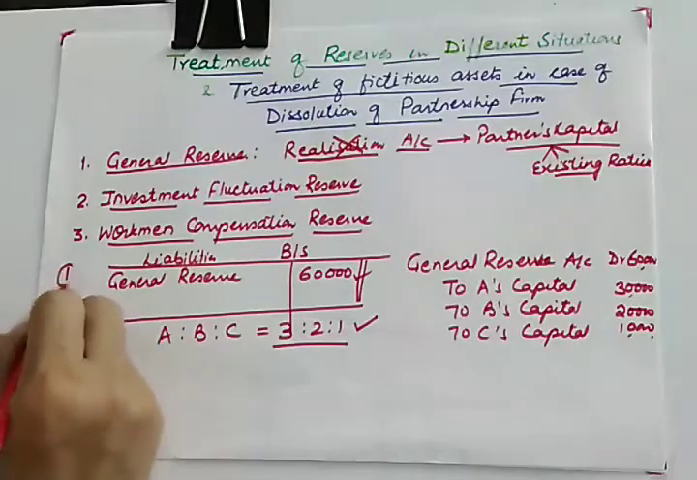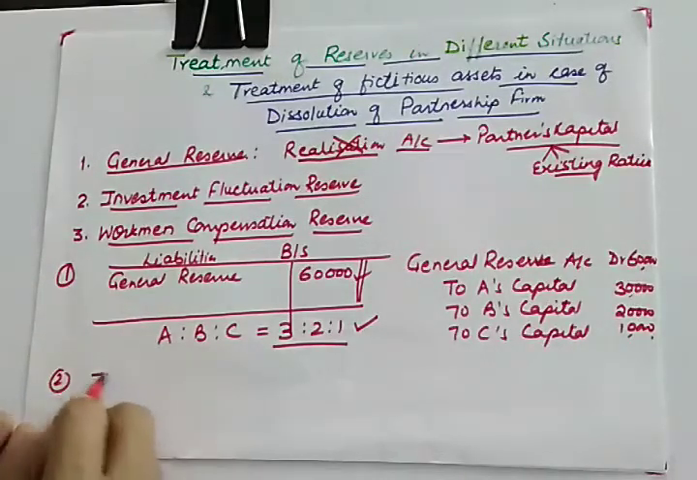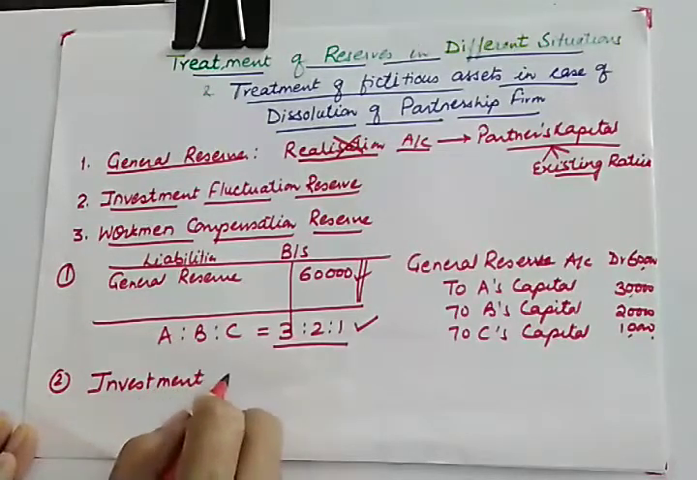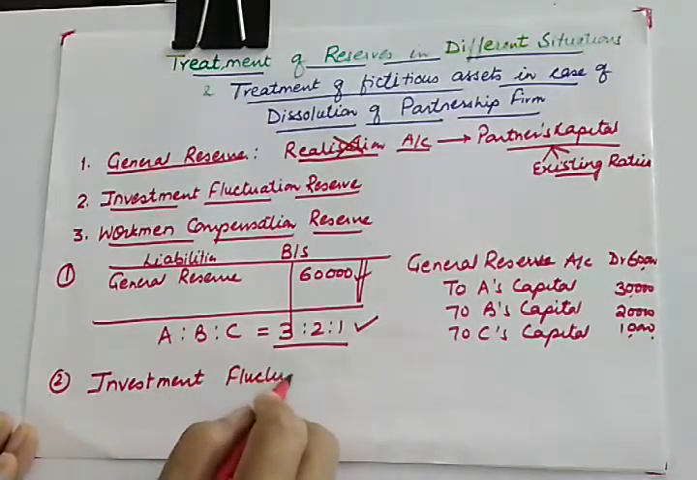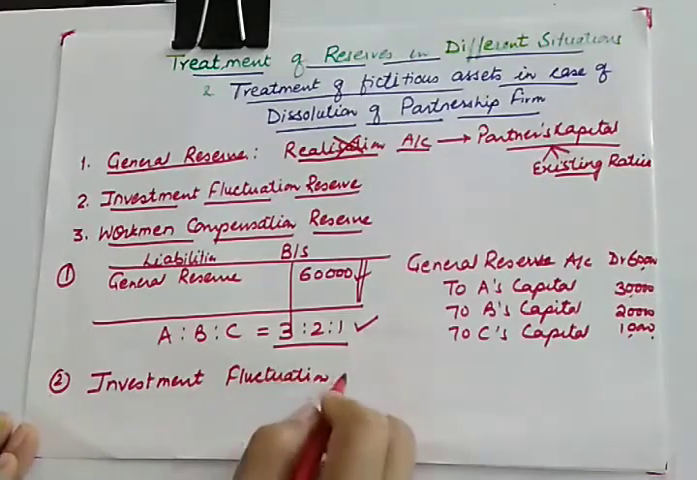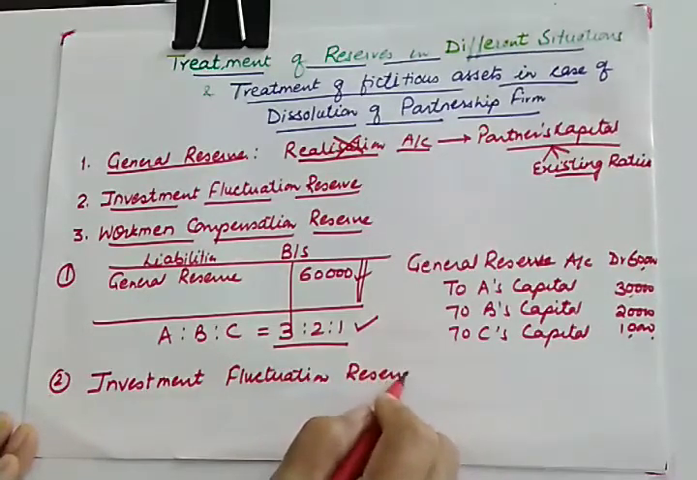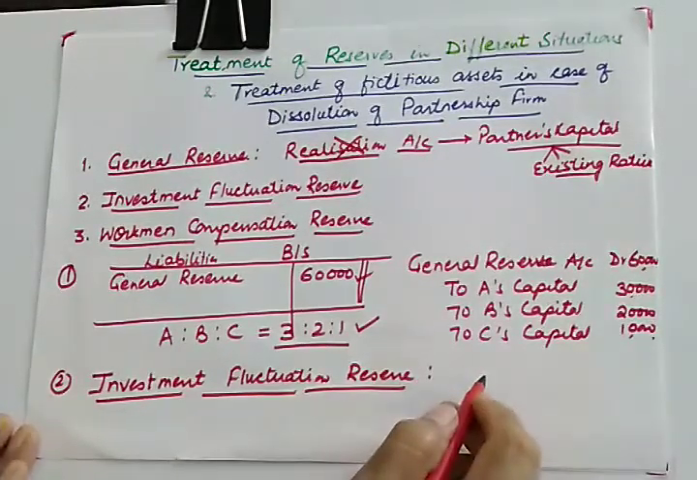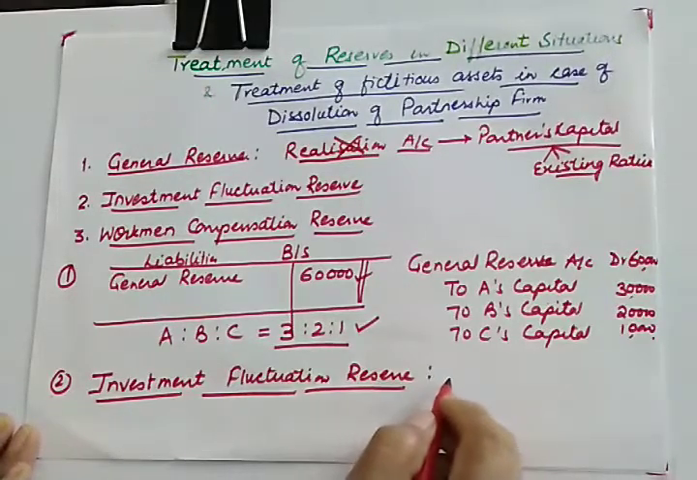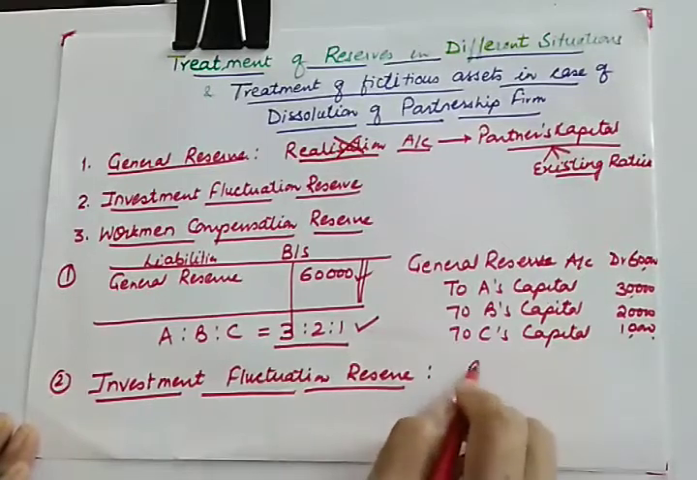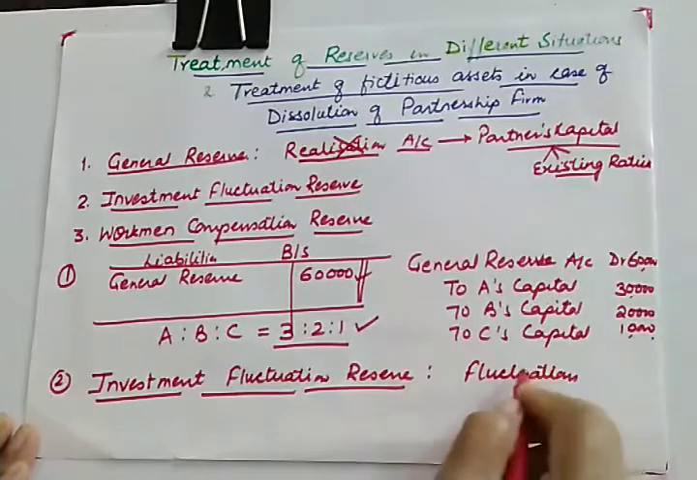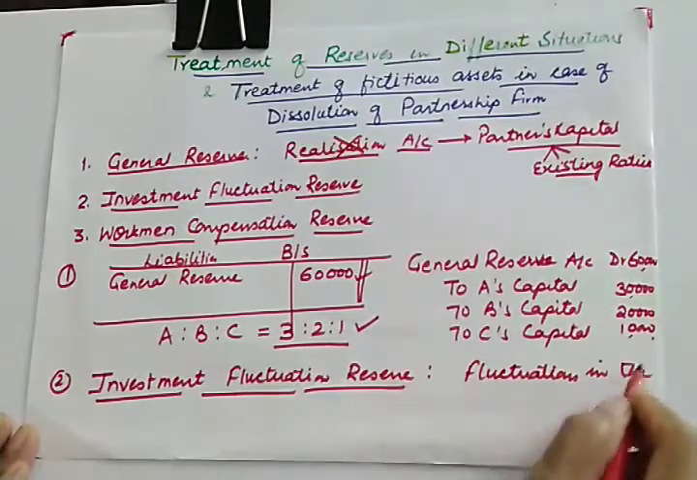Now the second item is investment fluctuation reserve. As you all know, we studied investment fluctuation reserve in case of admission, in case of retirement, death, as well as in case of change in profit sharing ratio. We make investment fluctuation reserve so that we'll be able to meet the fluctuations in the value of investment.